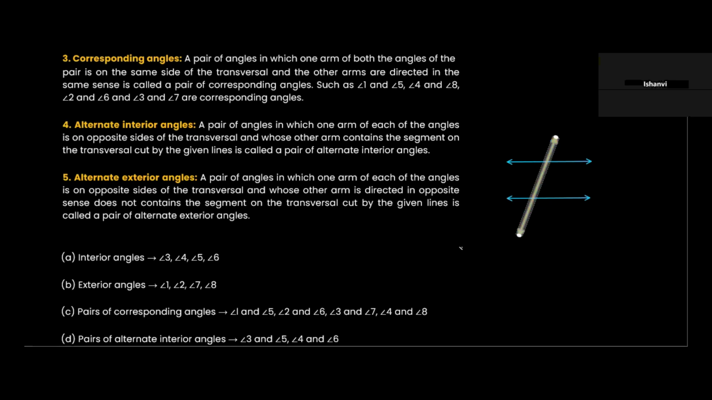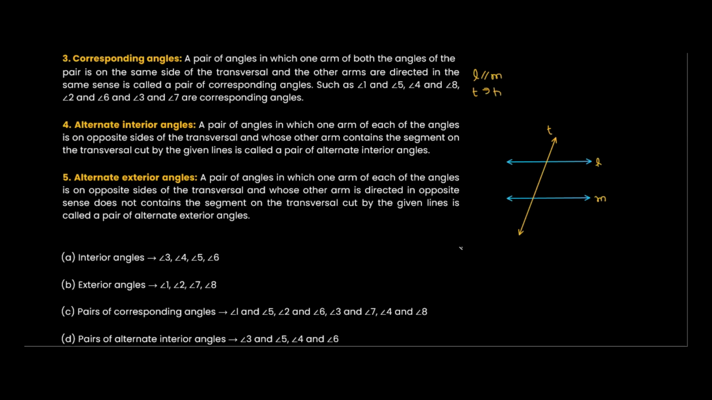So let's say we have here L and M, and let's say T is a transversal. So we can say that L is parallel to M and T is basically the transversal. Understood? Okay. Now, let's say I start naming the angles. So this is 1, 2, 3, 4, 5, 6, 7, 8.